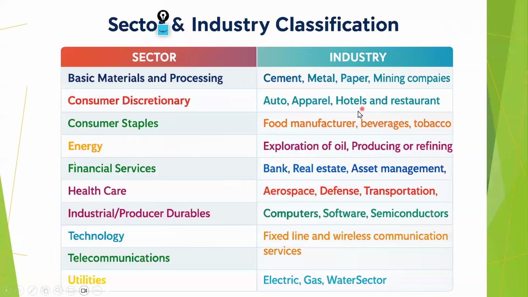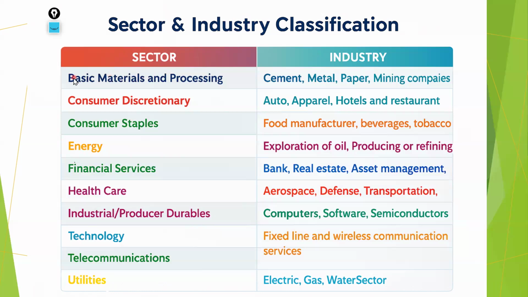So after understanding the economy, let's understand the sector and industry. In which sector will you invest your money? There are a total of 10 sectors across international classification, not in India. You can classify any company in these 10 sectors. Sector is a broader term, industry is a narrower term.